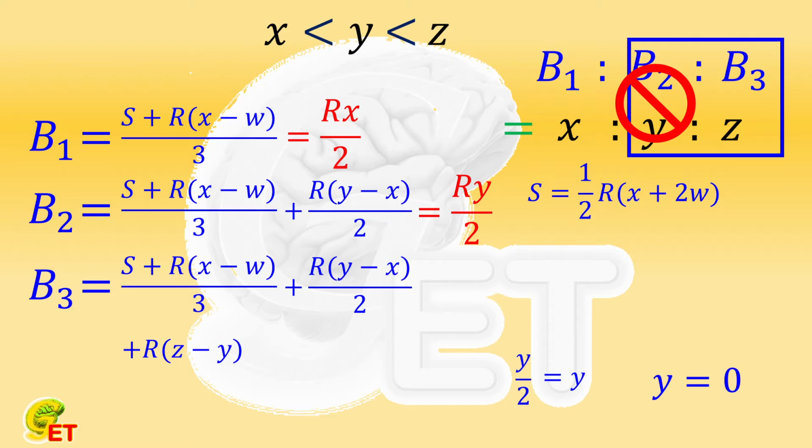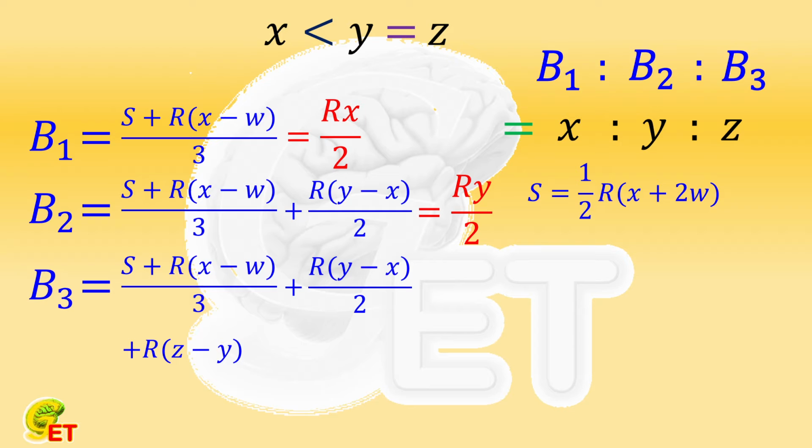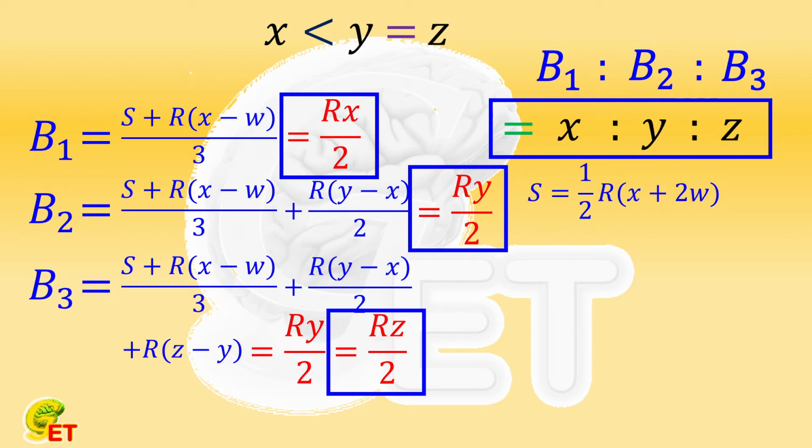So, what if two of X, Y, and Z are equal? For example, if Z and Y are equal, this situation will not change the first half of the calculation in the previous case. S is still equal to half of R times (X plus twice W). B1 is still equal to half R times X. B2 is still equal to half R times Y. Z is equal to Y, so B3 is also equal to half R times Y, which is in fact half R times Z. The ratio of these three is indeed equal to the ratio of X to Y to Z.